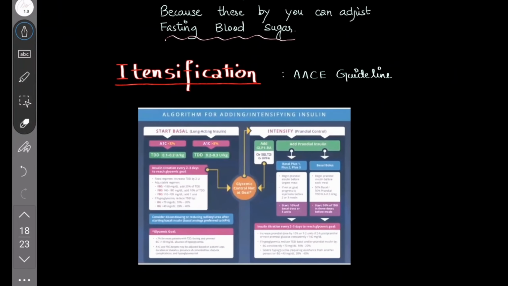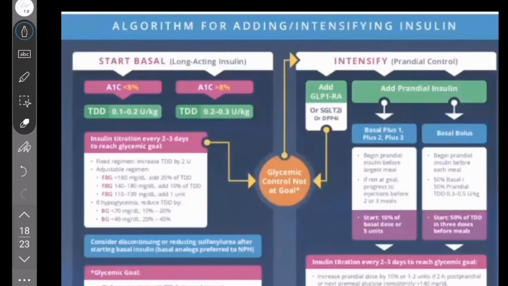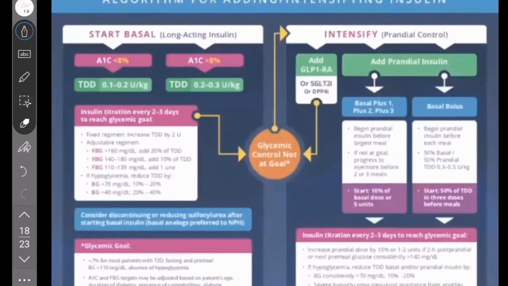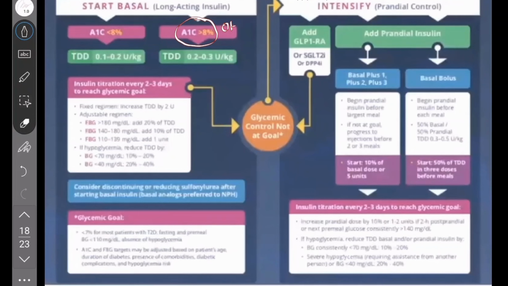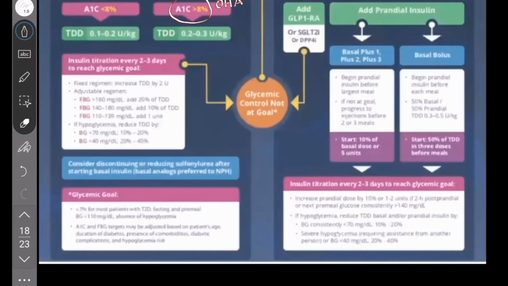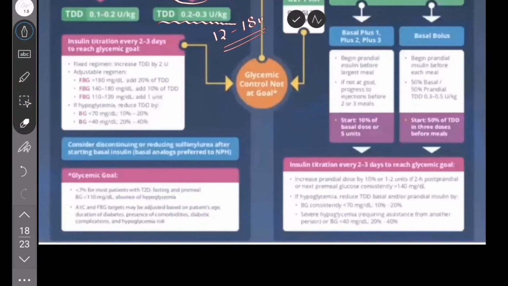Intensification. AACE guidelines, it's the algorithm by AACE. See, in patients who have an HbA1c more than 8 and who are already on OHA, you take the total daily dose as 0.2 to 0.3 units per kg. Okay, total daily dose. So if it is 60 kg, it can be 12 to 18 units of basal insulin per day. So insulin titration every 2 to 3 days to reach glycemic control.